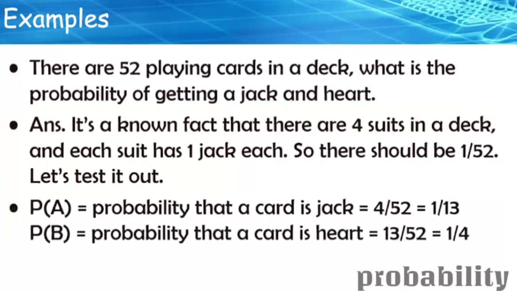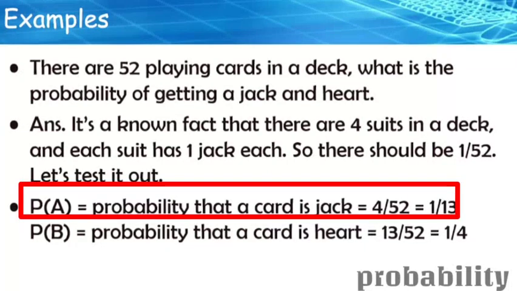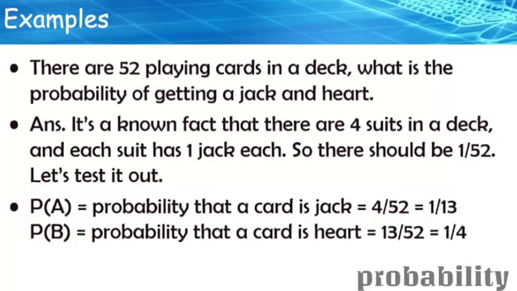With respect to Venn diagrams, let us consider the probability of A first. Here we are considering the number of jacks in the playing card deck, so that is 4. 4 divided by 52 is nothing but 1 out of 13. Every suit will have 13 cards, so one jack is present in each.